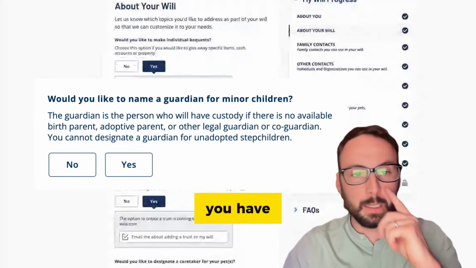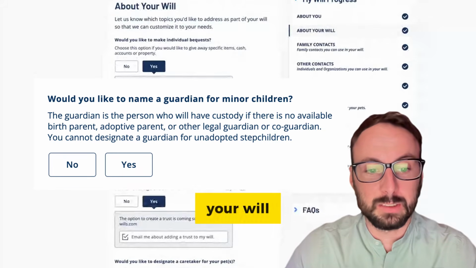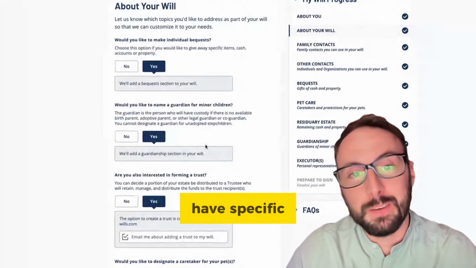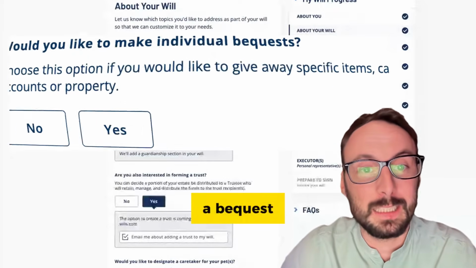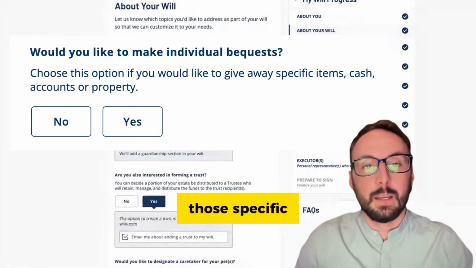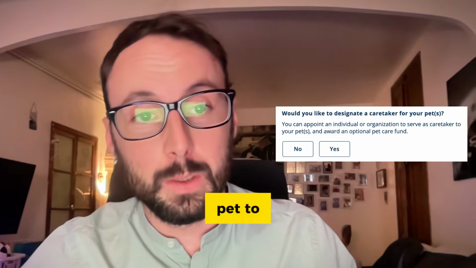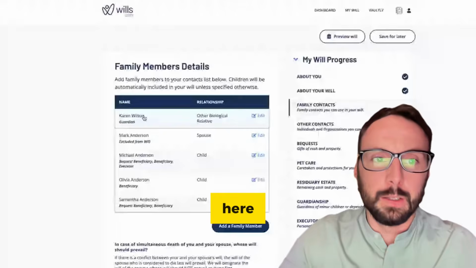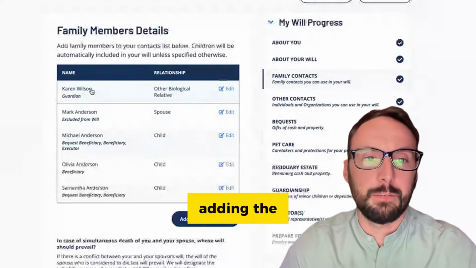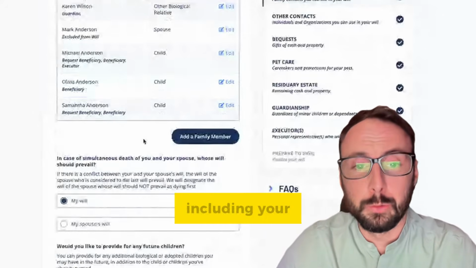So if you have any underage children, you may wish to mention that in your will and assign a guardian. If you have specific items that you'd like to gift to someone, then you will add a request section and make those specific mentions of those items to be gifted and specify who to. If you look to add a pet to your will, or if you have any life insurance, you can specify that here. You first start by adding the family members, and specify any kids that you wish to include in your will.